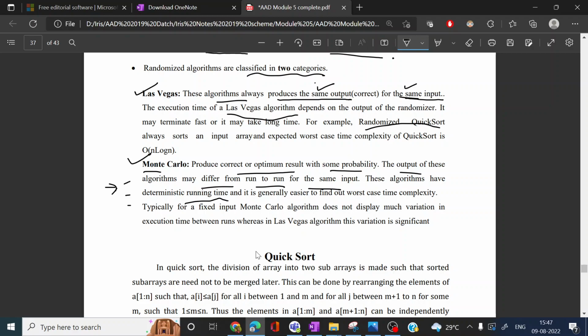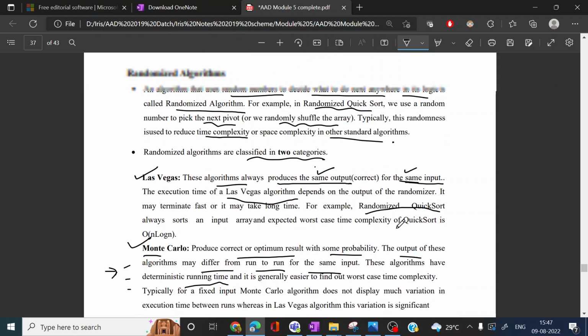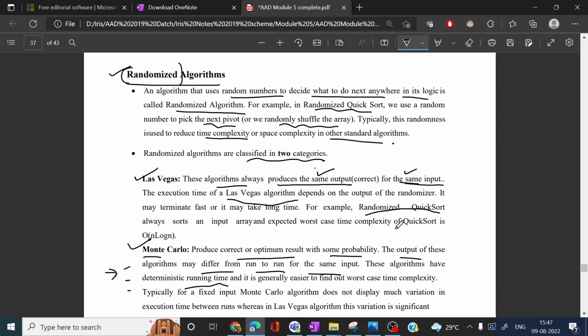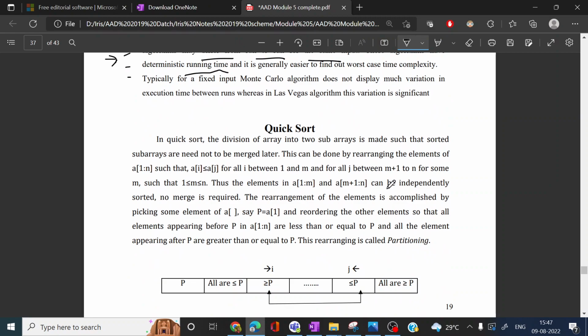Now, the example for a randomized algorithm is the randomized version of Quicksort, which is a Las Vegas randomized algorithm. Quicksort, we have already learned. In Quicksort, the division of the array into two subarrays is made such that the sorted subarrays need not be merged later. In merge sort, after dividing and sorting, the subarrays need to be merged, but in Quicksort, the merging can be avoided. So let's see how Quicksort works.